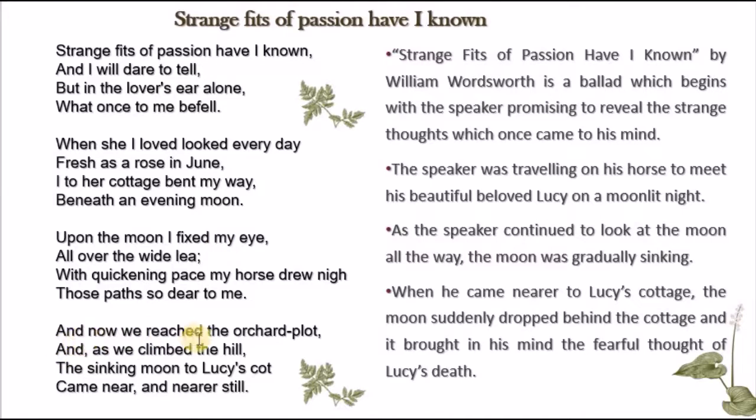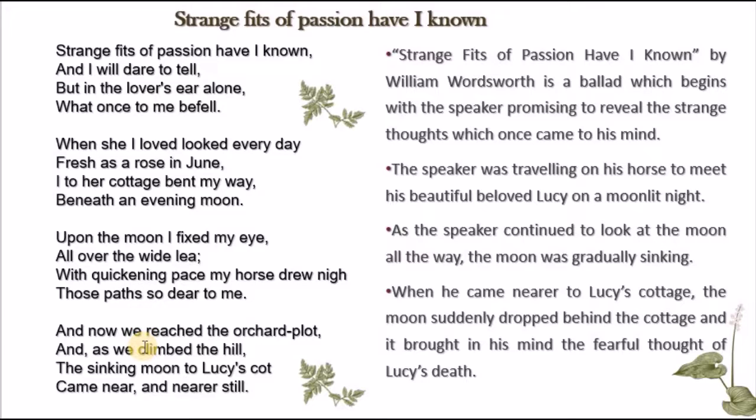And now we reach the orchard plot, "and as we climb the hill, the sinking moon to Lucy's cot came near and nearer still." So the scene is changing. Now he reached a spot which is an orchard plot. There is this hill they have to climb over, he and the horse. So what happens is that the moon's view is changing as well. Now he's looking at the moon, and the moon is moving down behind the cottage.